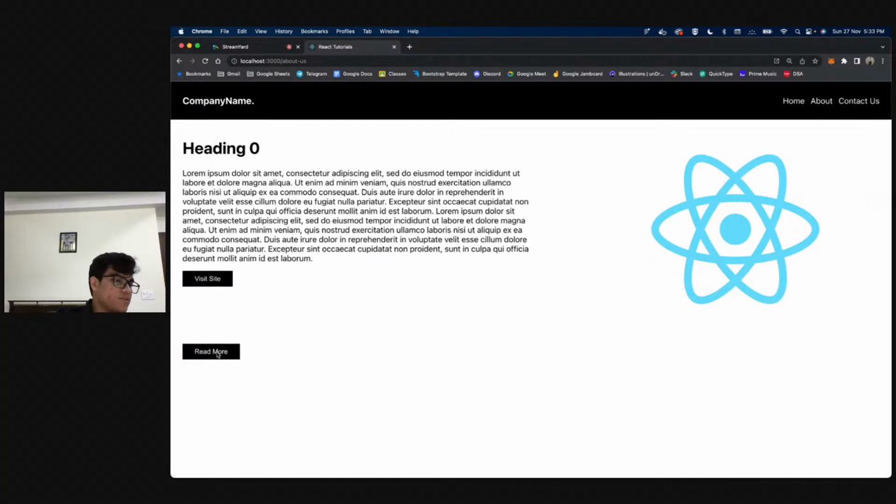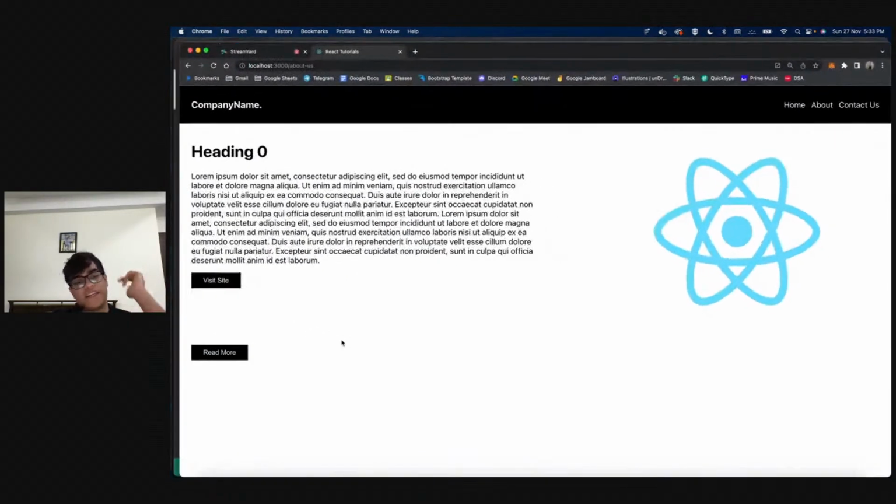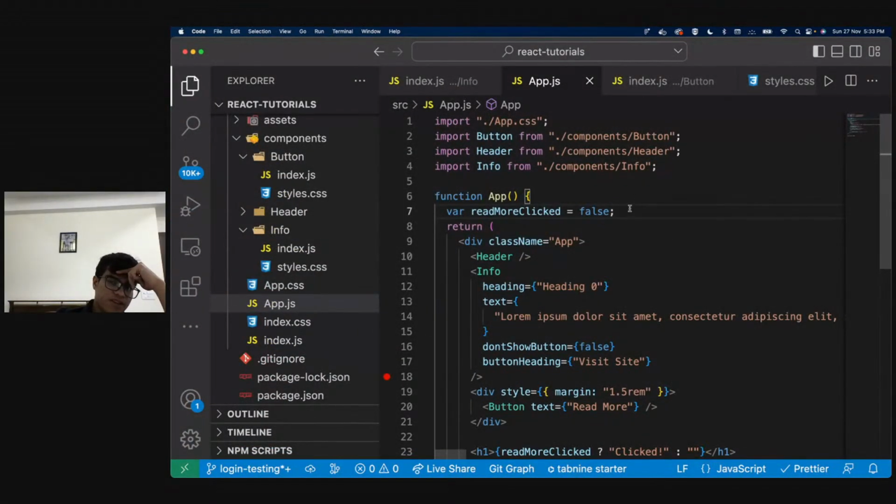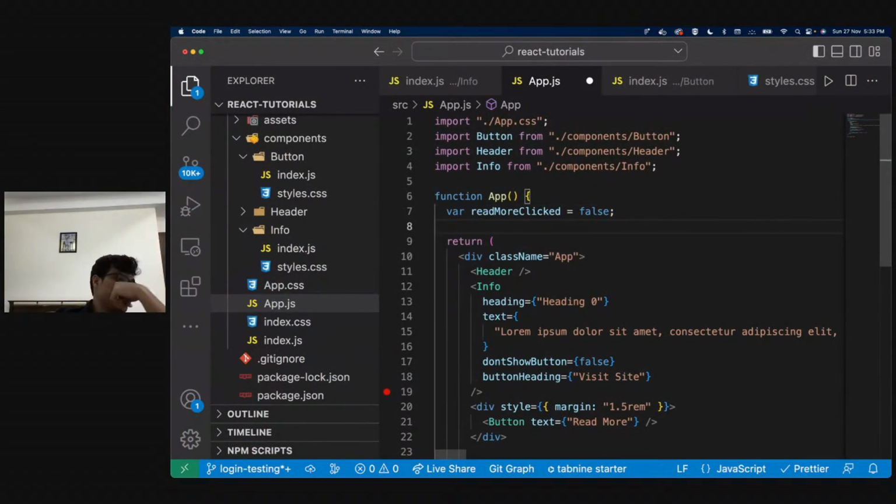So now how do I do that? Basically, I'll be creating an on-click function, obviously. But now how do I manipulate that value? Well, there are multiple ways to do it. There's one way called useState. And what is a state? So basically in React, there's this thing called state, and state is a global variable that you can use everywhere and it gets updated in real time, right?